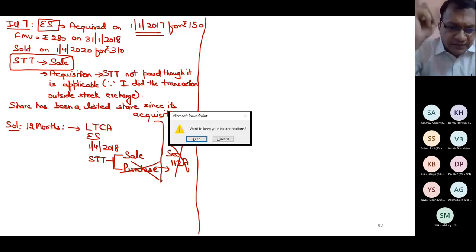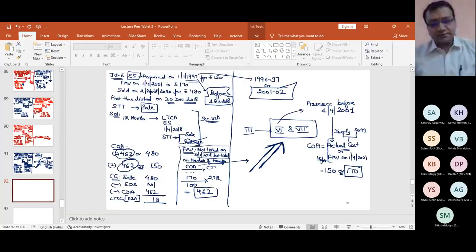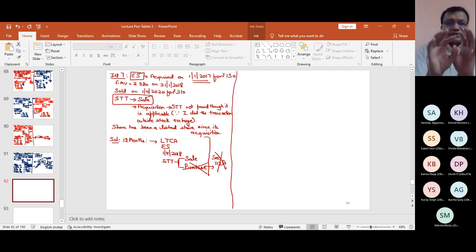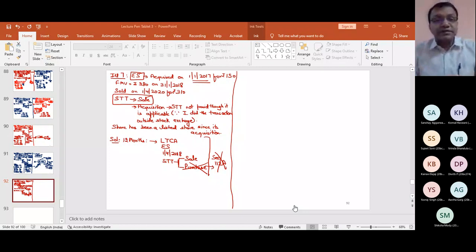Is this point clear? If yes, please raise your hand. Just because it seems that almost every condition is satisfied, it doesn't mean that every condition is satisfied. At the time of purchase, I didn't pay STT, though it was applicable. So I cannot now claim the benefit of section 112A. Please raise your hand if this point is clear.